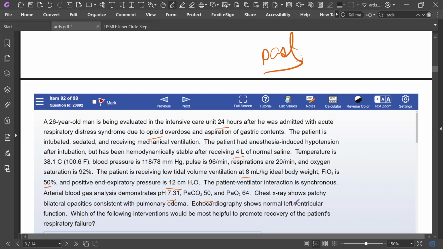Chest X-ray shows patchy bilateral opacities and pulmonary edema, which looks like ARDS, and they have told us this patient has ARDS. Echocardiography shows normal left ventricular function. Which of the following interventions would be most helpful to promote recovery of the respiratory failure?